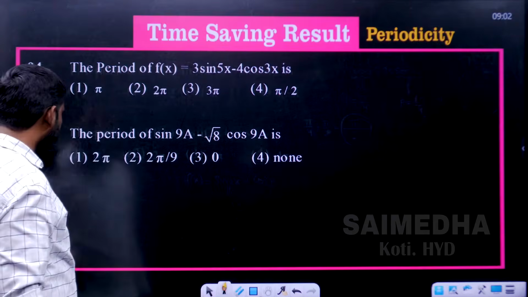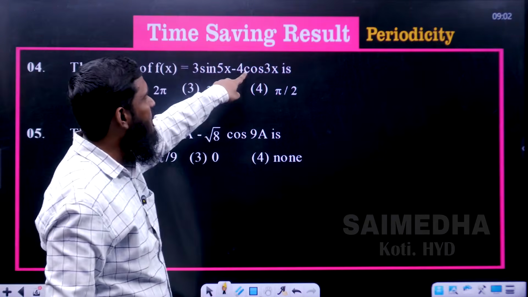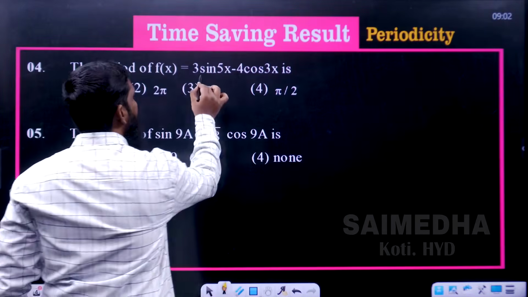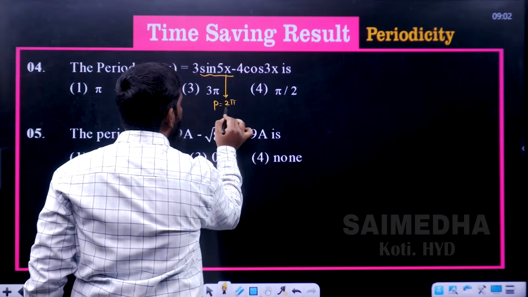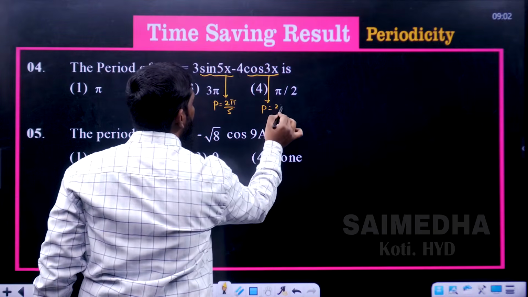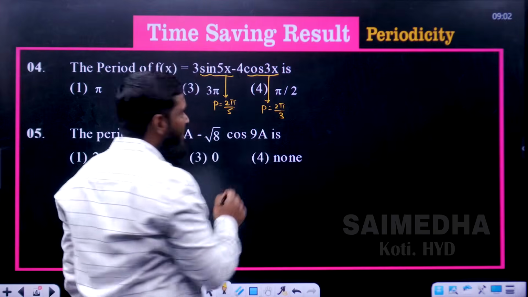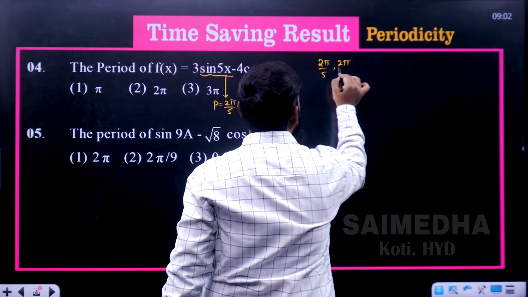Now let's go with the next question. Find the period of f of x is equal to 3 sin 5x minus 4 cos 3x. For this part, let us find the period. For the first function, what is the period? 2 pi divided by 5. For the second function, 2 pi divided by 3. Both are different, so we have 2 pi by 5, comma, 2 pi by 3.